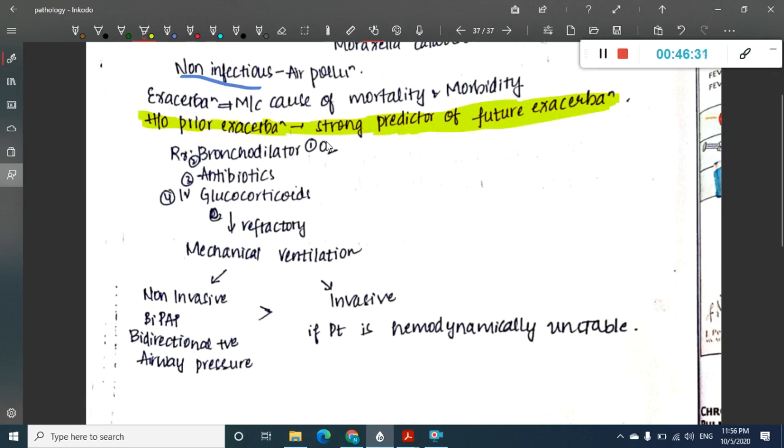You should give bronchodilators and oxygen therapy. First and foremost is oxygen, followed by bronchodilators. Then if there are any infectious signs, you will have to put him on antibiotics, and glucocorticoids should be given. Even after giving all these, if the partial pressure of oxygen is not maintaining properly, then you will have to put him on mechanical ventilation. In mechanical ventilation, the most important is to start with non-invasive ventilation. If even on non-invasive ventilation he is not able to cope, then you will have to shift him to invasive ventilation.